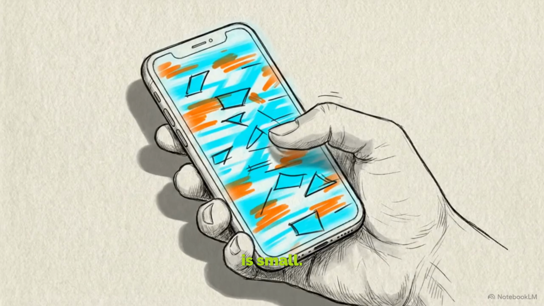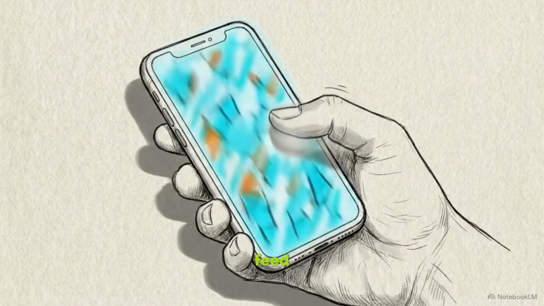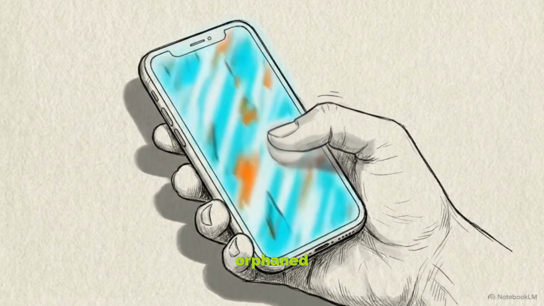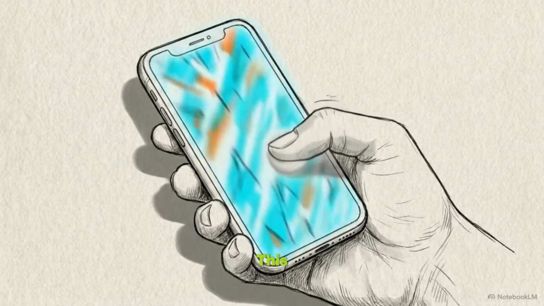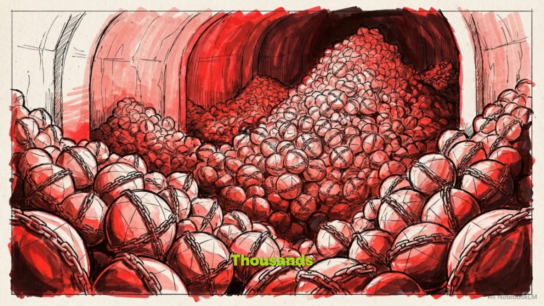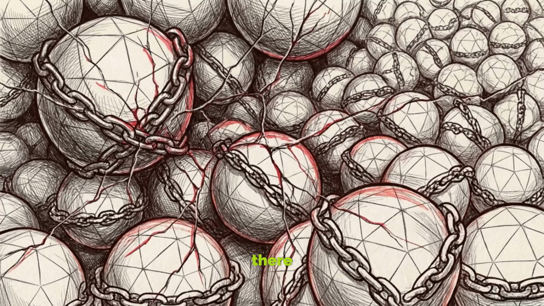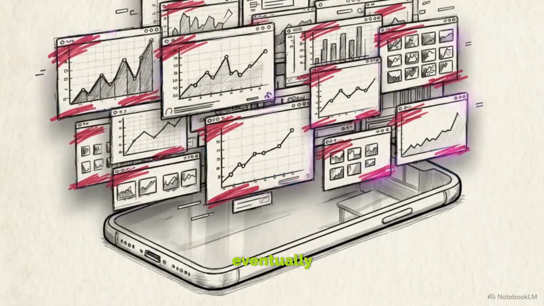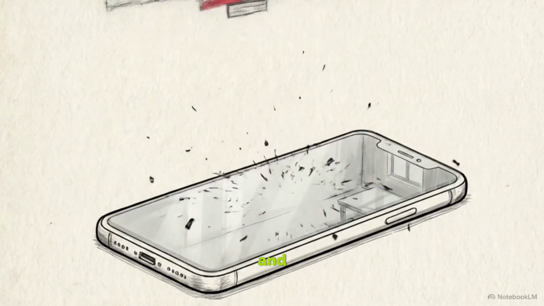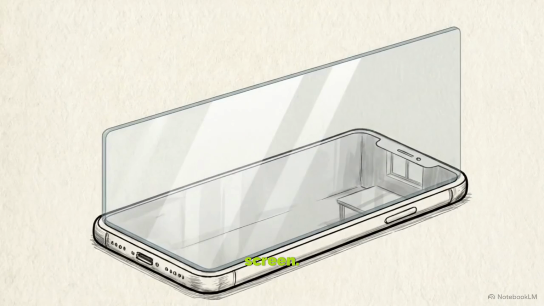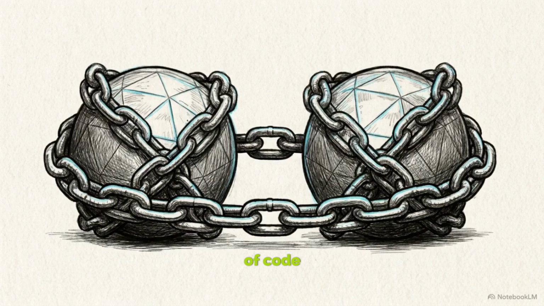While one cycle is small, a user navigating a deep feed can generate hundreds of these orphaned pairs in a single session. This is a memory leak. Thousands of objects pile up in the darkness, silently consuming the device's finite RAM, until there is no room left for the app to function. This mounting pressure eventually triggers a total process termination. The app vanishes, and the user is dumped back to the home screen, all because of 2 lines of code locked in an unbreakable embrace.